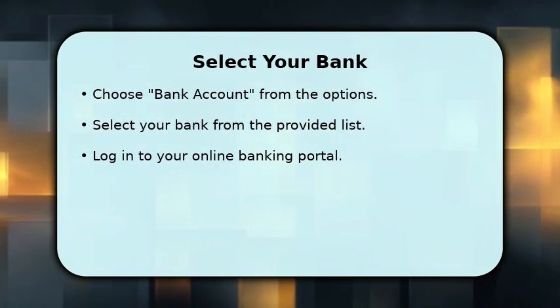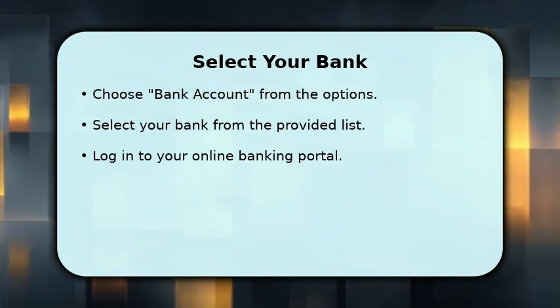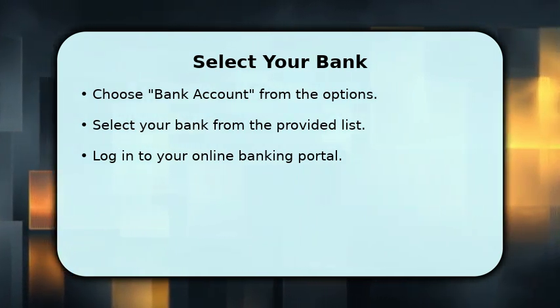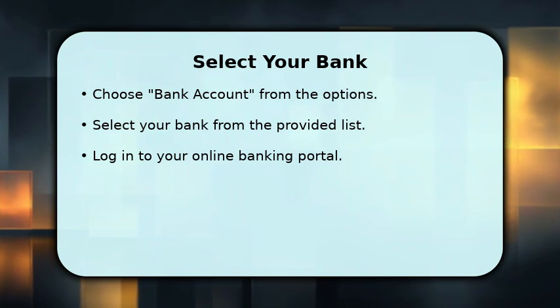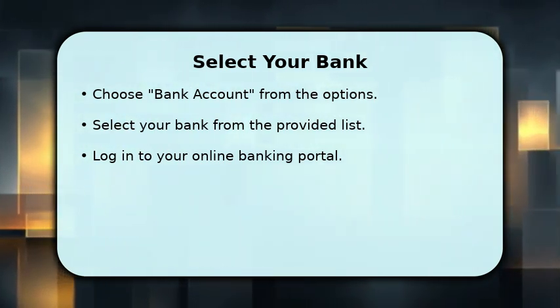After selecting to add a payment method, you'll be presented with various choices. Make sure to select Bank Account as your preferred method. Coinbase will then display a list of popular banks. If you see yours, click on it. Otherwise, use the search bar to find your specific bank.